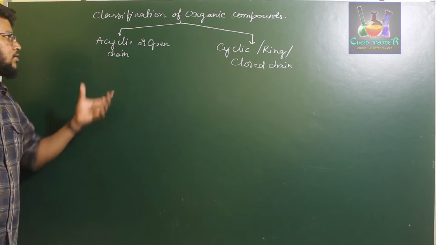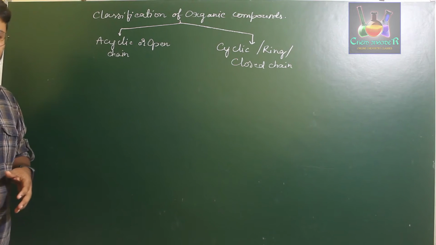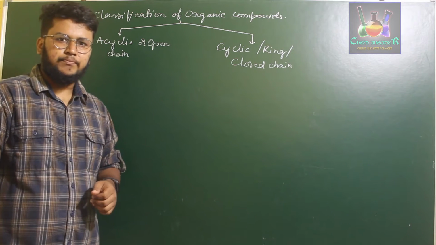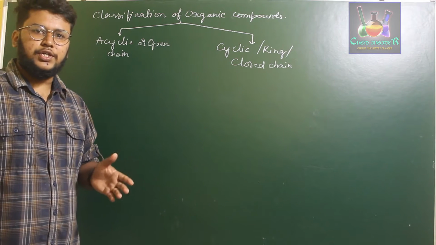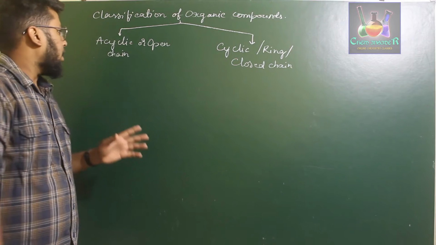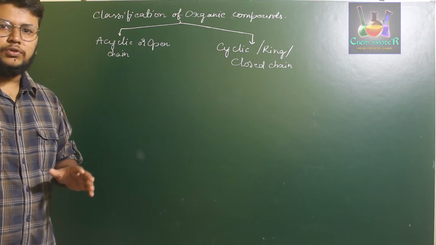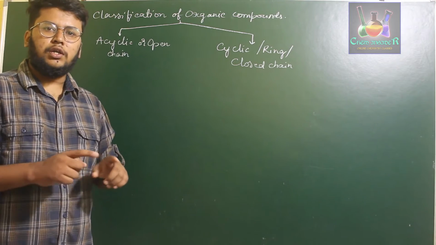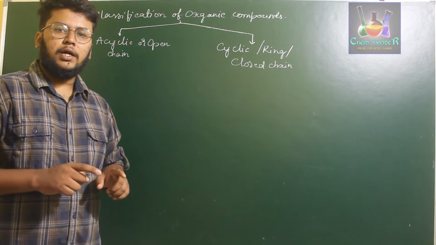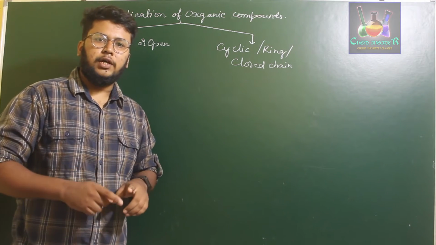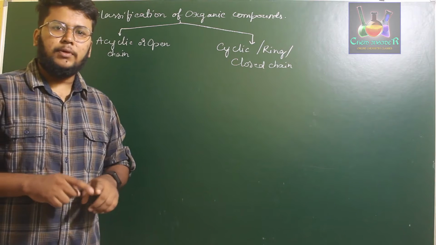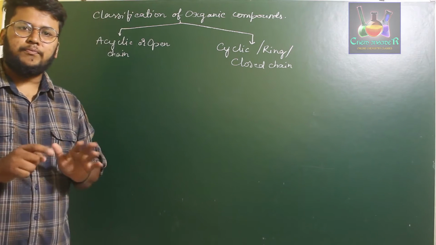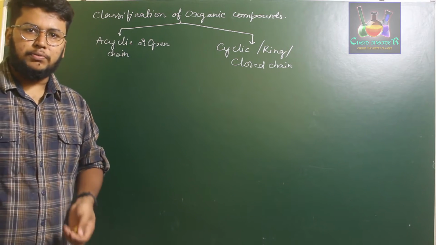Further, what is an acyclic compound? If your organic compound has no ring present in it and it has either a straight chain or a branched chain, it is acyclic. Acyclic or open chain compounds are those compounds which do not involve a bond in a circular form. Carbon atoms will not be bonded with other carbon atoms in a circular form. Then those organic compounds are said to be acyclic or open chain organic compounds.